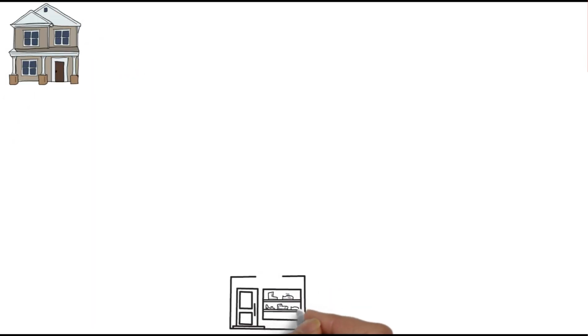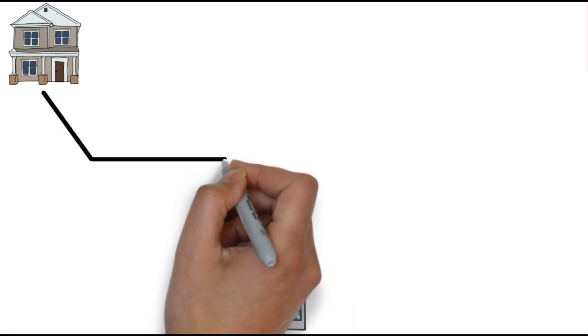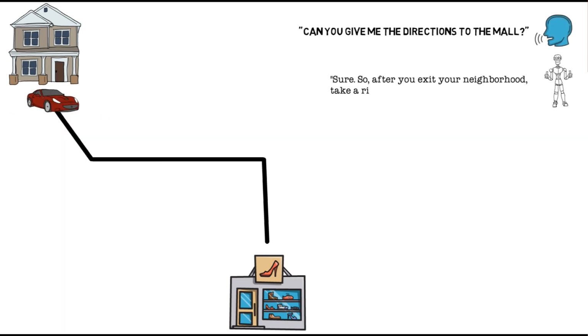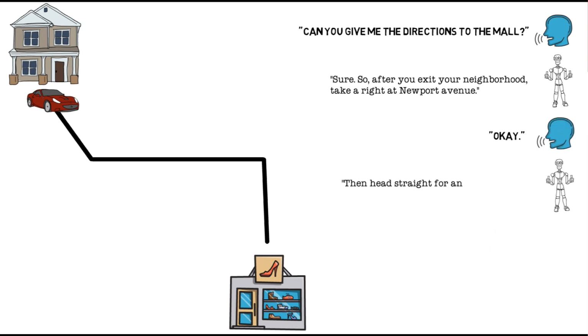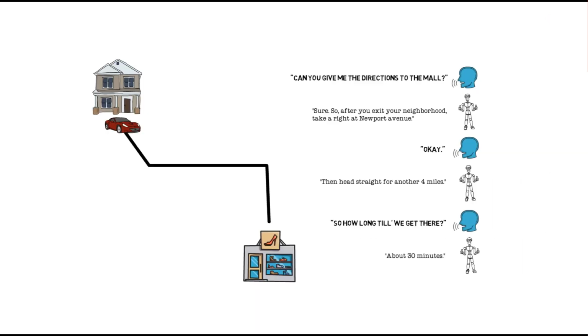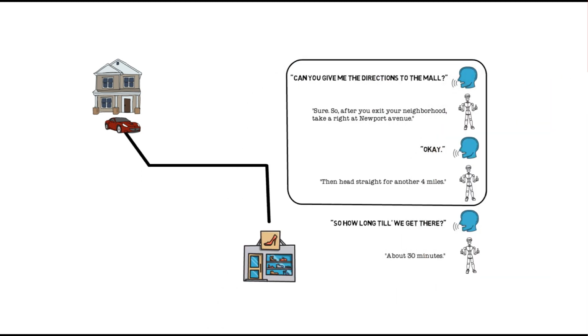Let me show you a quick example of what I mean by a more complex bot. So let's say that you want to build a bot that'll guide a person to a desired location. The conversation might go something like this. Can you give me the directions to the mall? Sure, so after you exit your neighborhood, take a right at Newport Avenue. Okay, then head straight for another 4 miles. So how long till we get there? About 30 minutes.